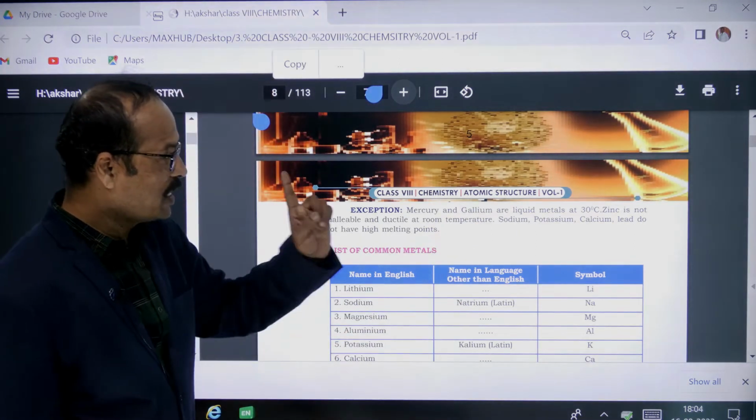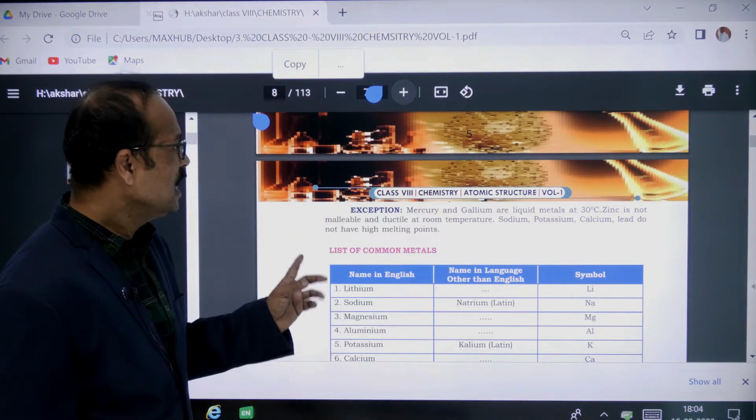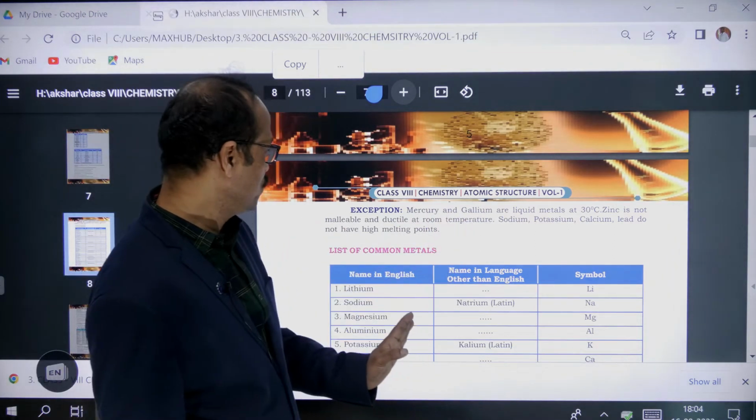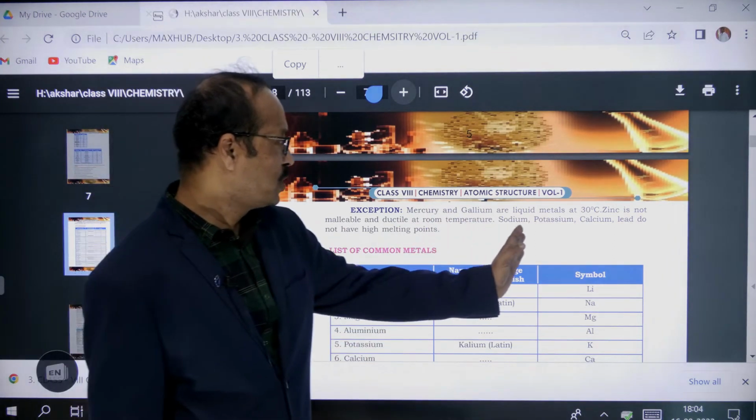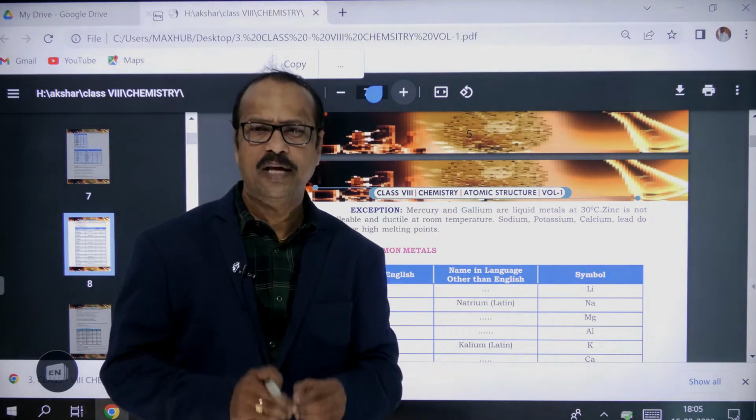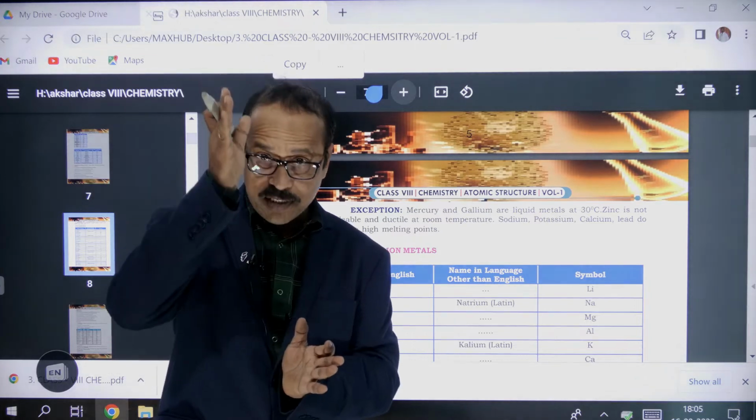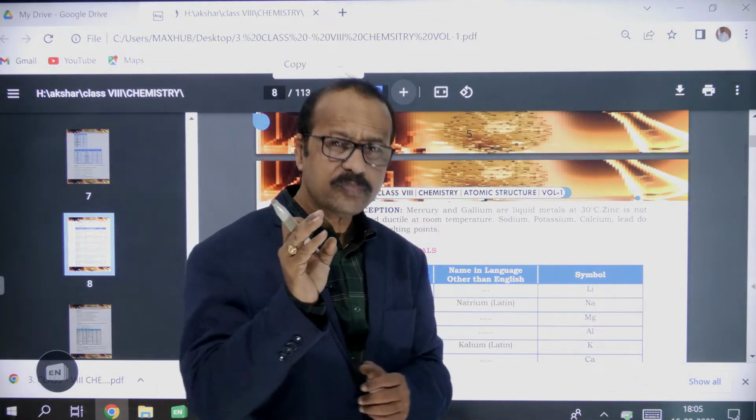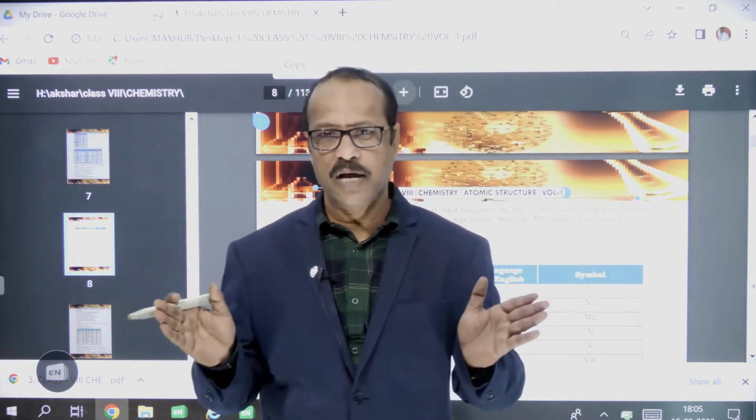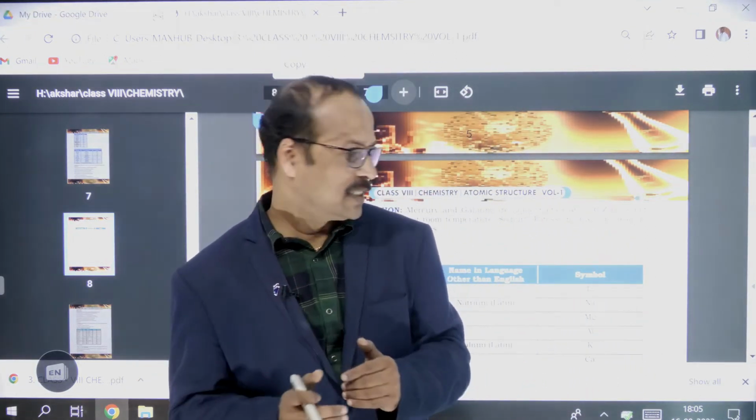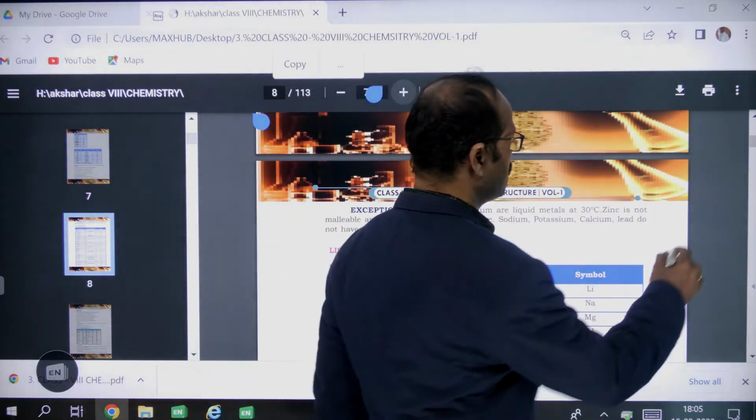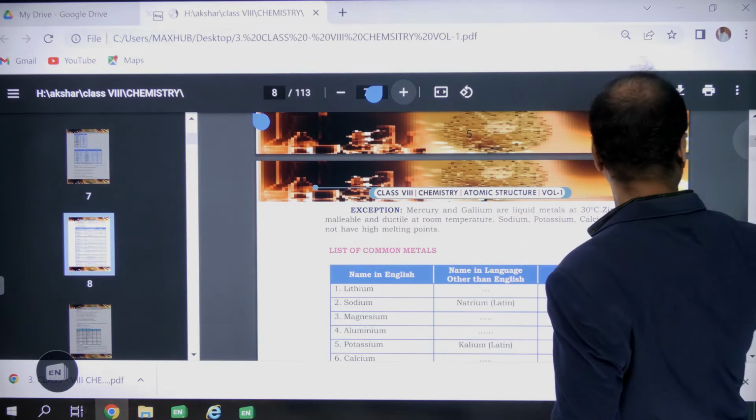Mercury and gallium are the liquid metals at 30 degrees Celsius, and zinc is not malleable and ductile at room temperature. And sodium and potassium do not have high melting points. They are very soft, right? The first group elements, like lithium, sodium, potassium, rubidium, cesium, francium, are not very hard metals. This I will discuss in later classes. So these are the metals, right?